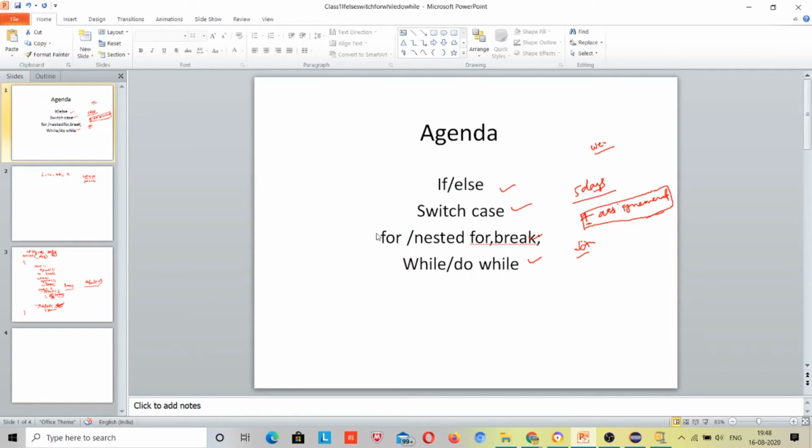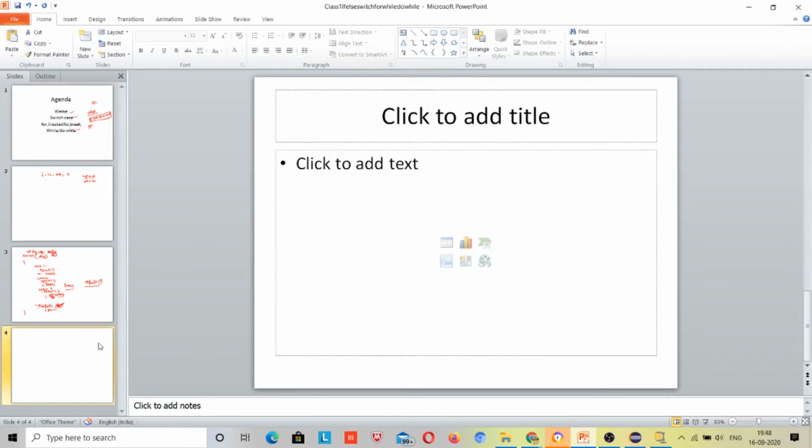What is the next? For loop. Okay, I am coming to this for loop.